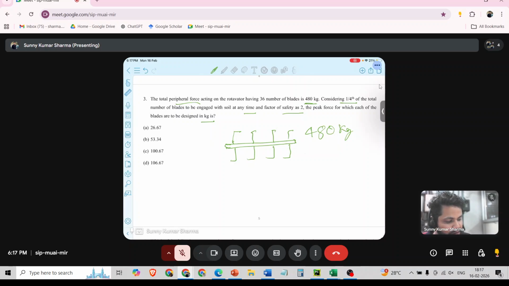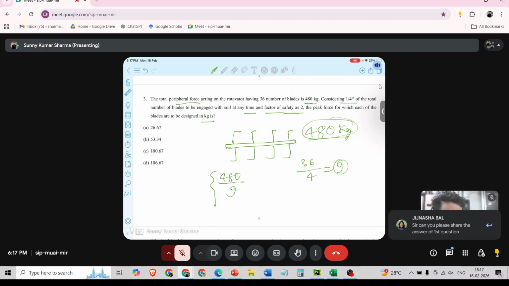Means this 480 kg will be acting on one fourth of this total number of blades, not all 36 blades. So 36 by 4, that is 9. 9 number of blades will be striking the soil at a single time, and on that time 480 kg is active. Means we need to divide 480 by 9. This will be the force acting on each blade. And for designing, they are asking that factor of safety we need to take 2.